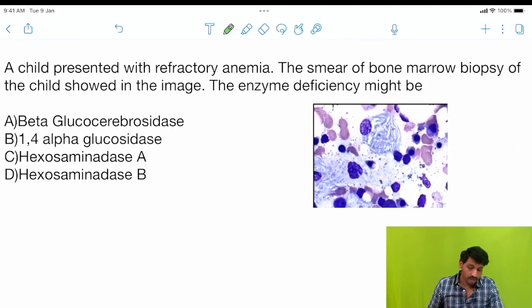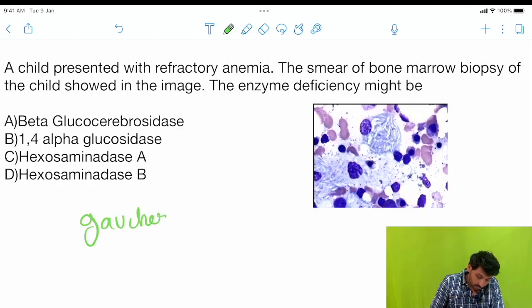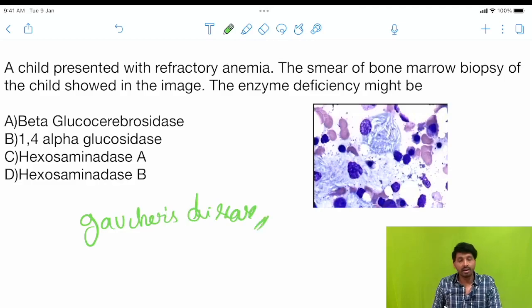Again one more image based question. A child presented with refractory anemia, and the smear of the bone marrow biopsy is shown in the image. What is the enzyme deficiency? So here it is an example of Gaucher's disease. The enzyme deficient here is beta glucocerebrosidase, again a lipid storage disorder. You see crumpled tissue paper appearance in the smear, right.